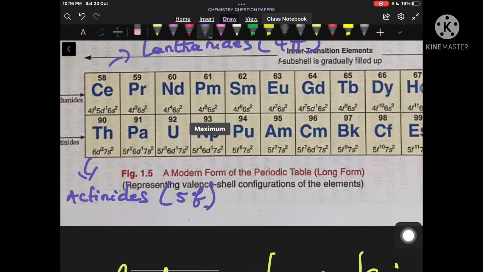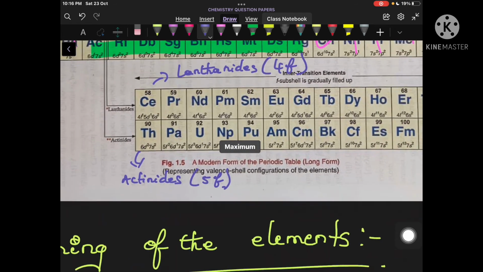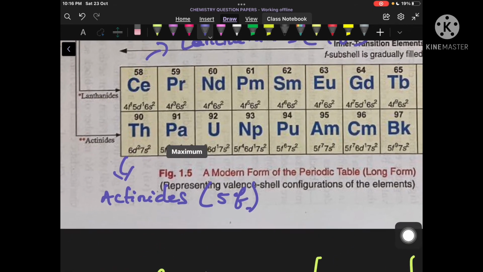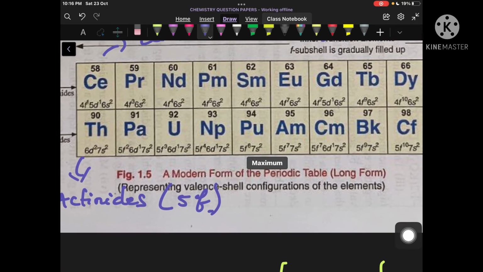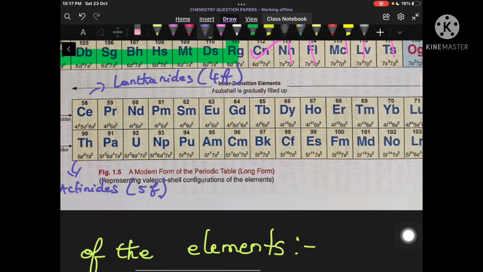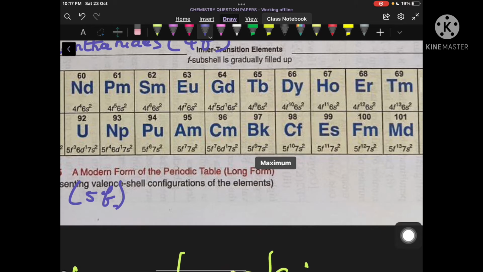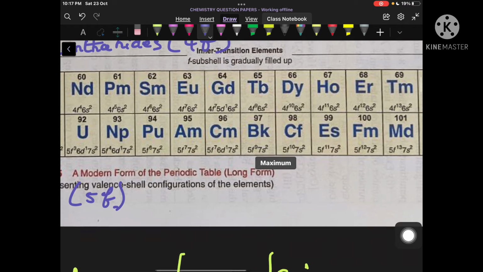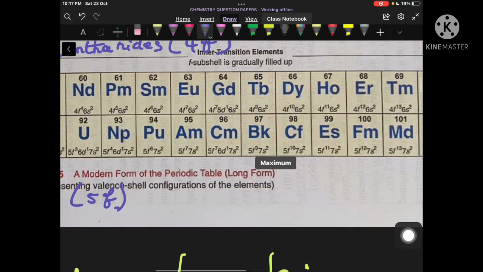Now if you see their general outermost electronic configuration, for example thorium, it is 6d2 7s2. Similarly neptunium, atomic number 93, is 5f4 6d1 7s2. If you see any of these elements, the s subshell is completely filled, in the d subshell you can see either 0 electrons or 1 electron, and the electrons in the f subshell vary from 1 to 14. Are you able to understand?